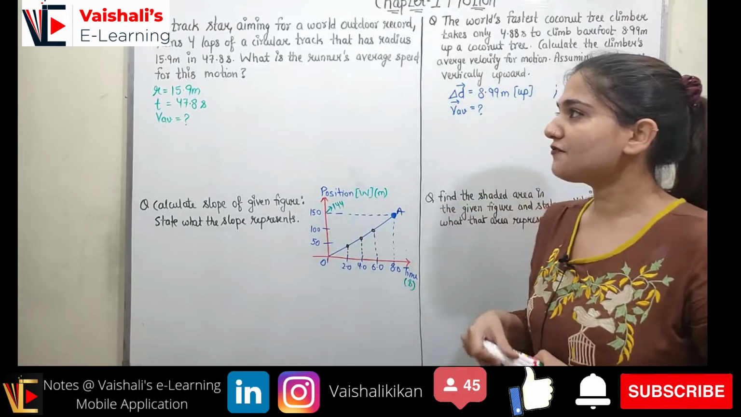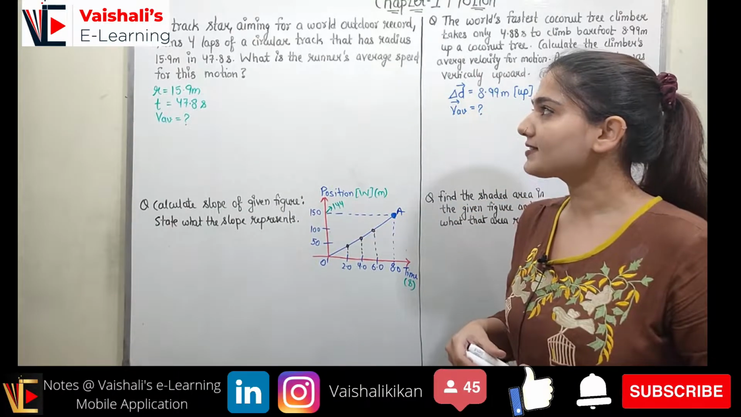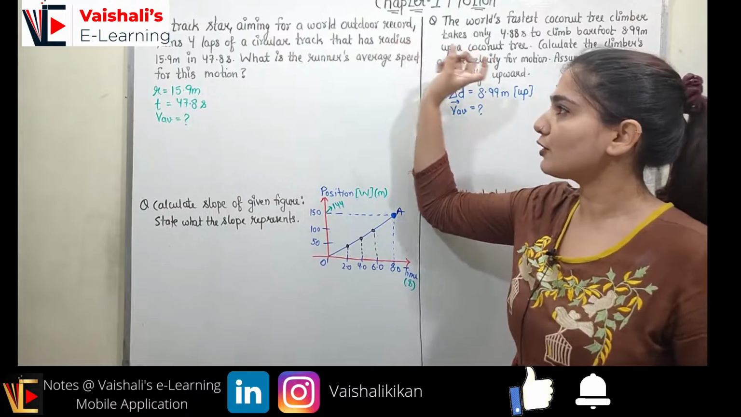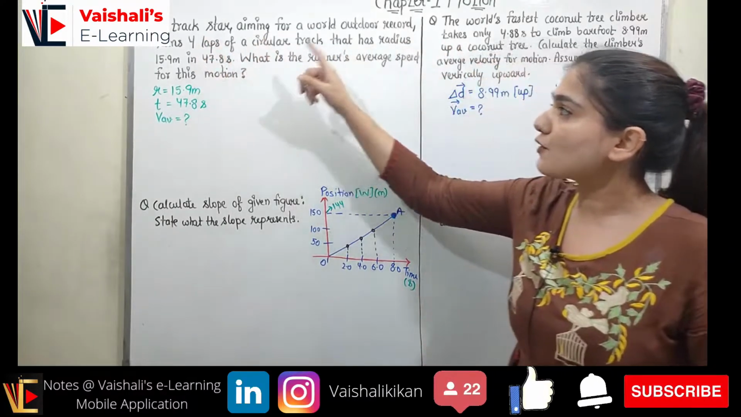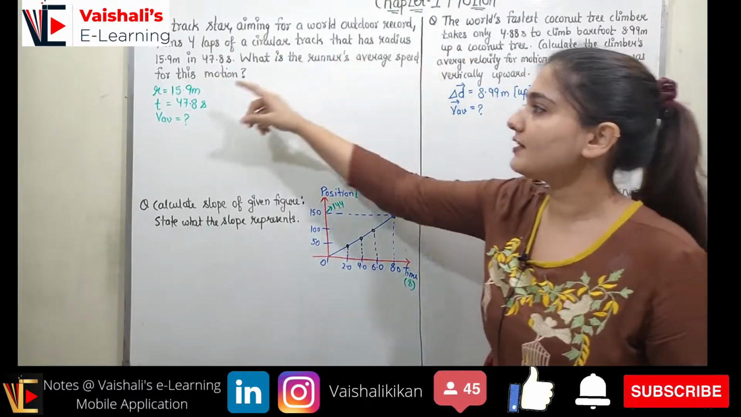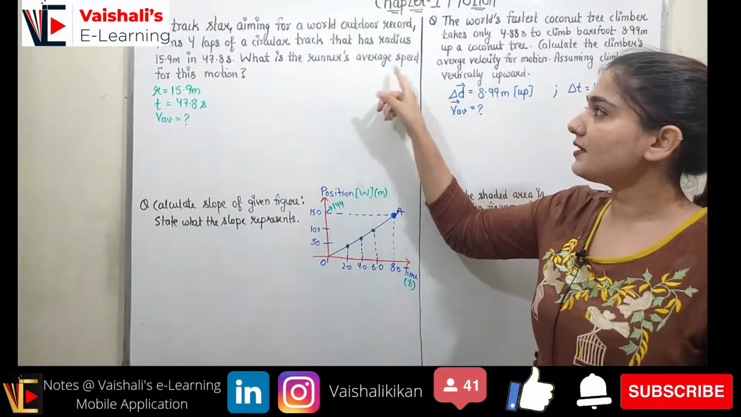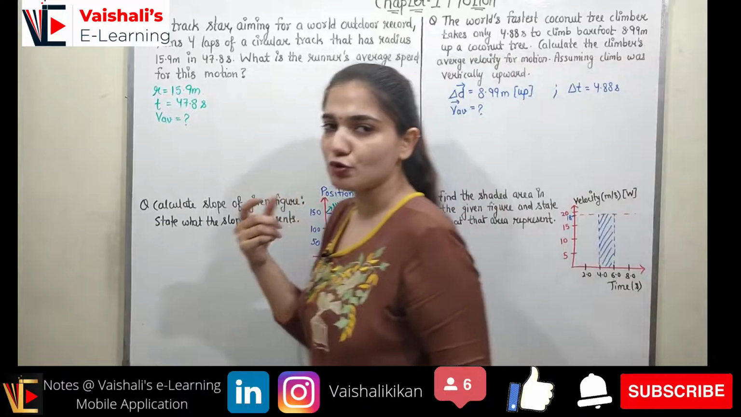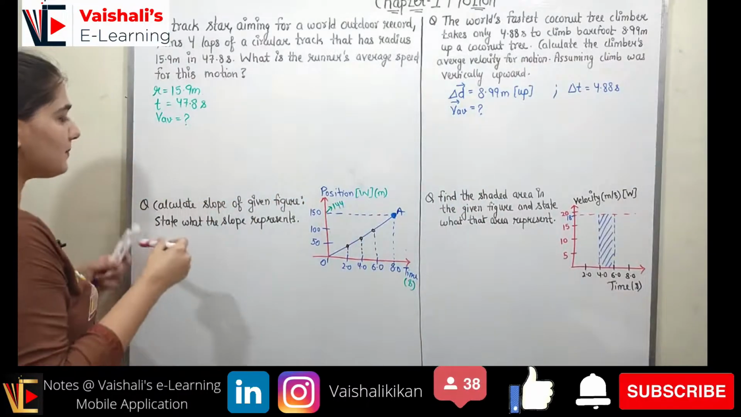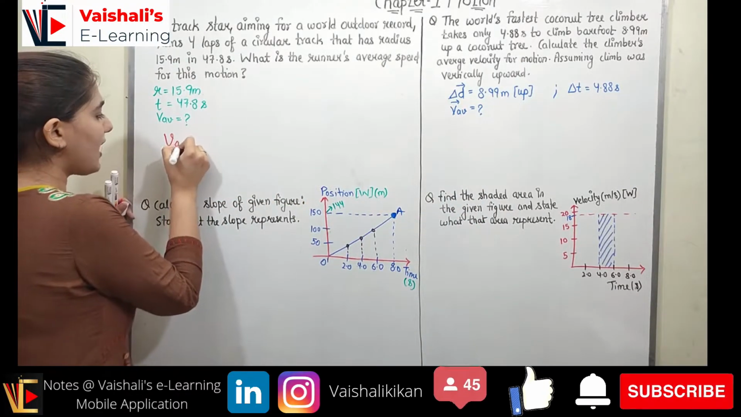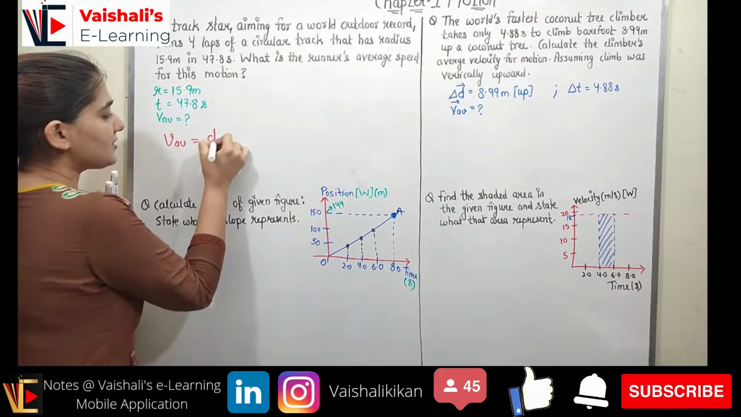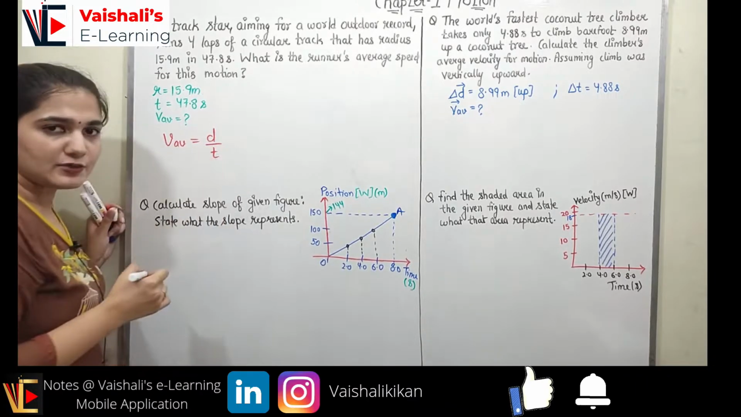So we are starting with the first problem. It states a track star aiming for a world outdoor record runs 4 laps of a circular track that has radius 15.9 meter in 47.8 seconds. What is the runner's average speed for this motion? So we have to find out average speed. Average speed we know has the formula total distance traveled upon the total time taken, right?